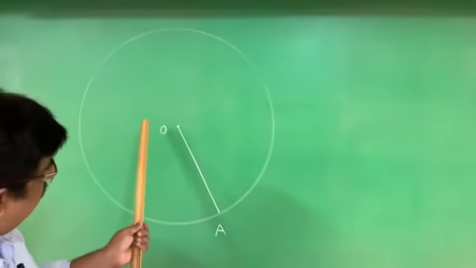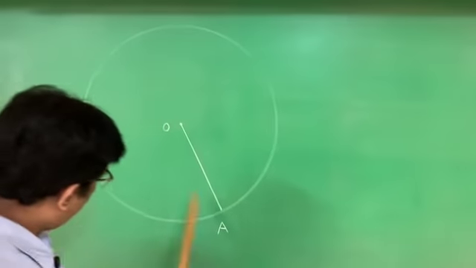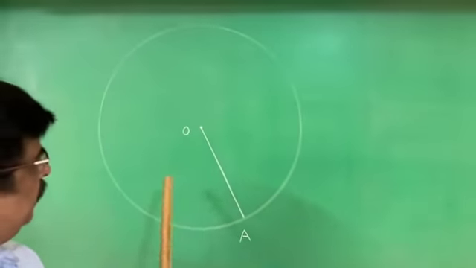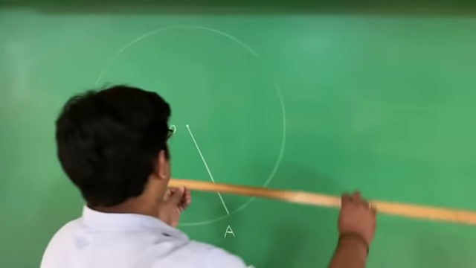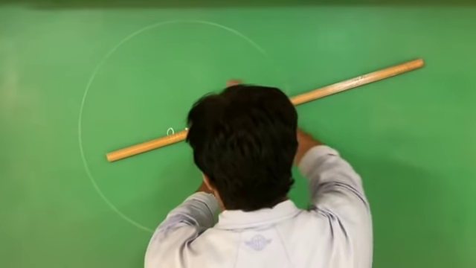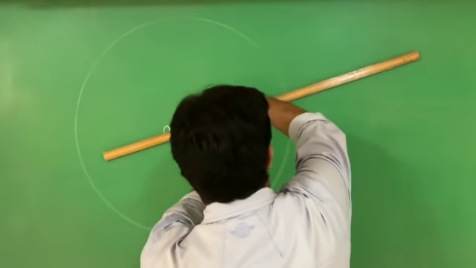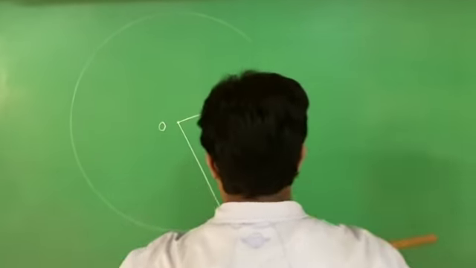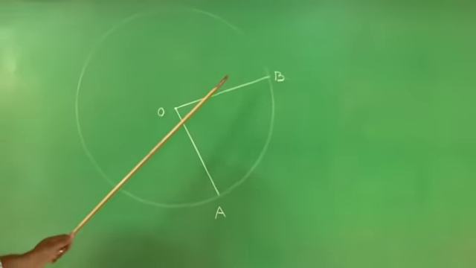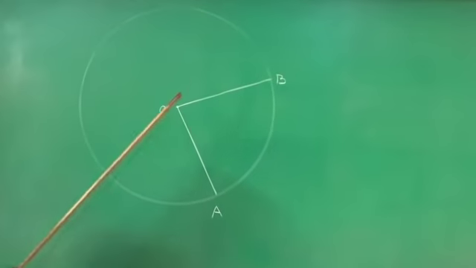Is it a diameter? Is it a chord? Or is it a radius? It is a radius. Now I write one more. Here is one more radius. This is radius OB, OA is also a radius.